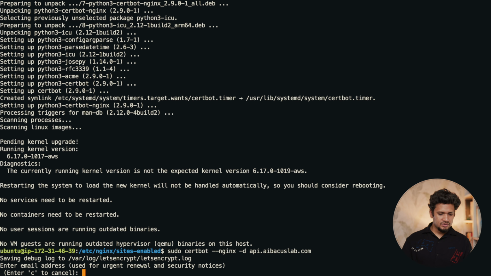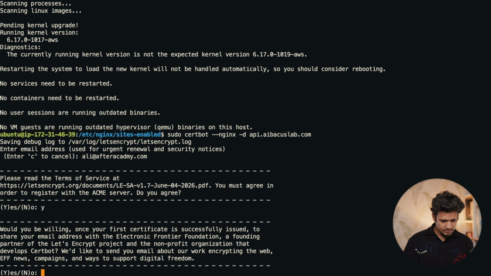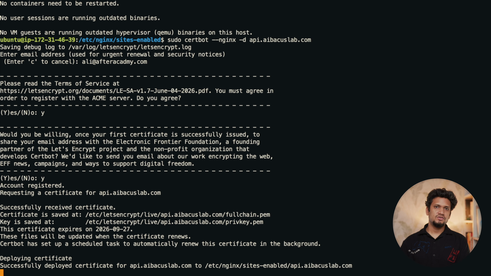So this Certbot is asking for an email address: ali@afteracademy.com. So whenever there is renewal or any information, it will send a mail to you. Yes, I do agree to the terms. Yes. Certbot is an authority providing certificates for free, and after 3 months it renews the certificate automatically, and it also sends an email.